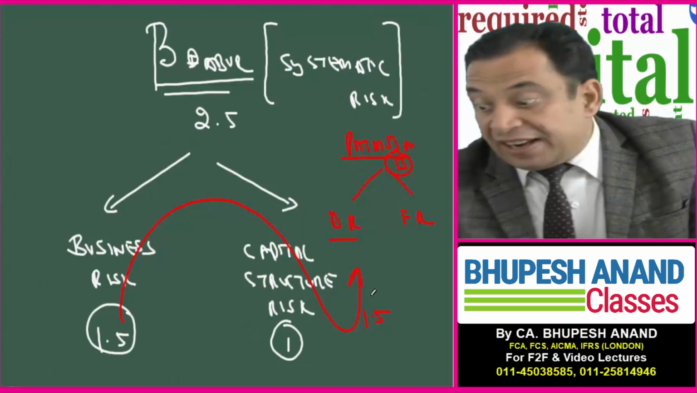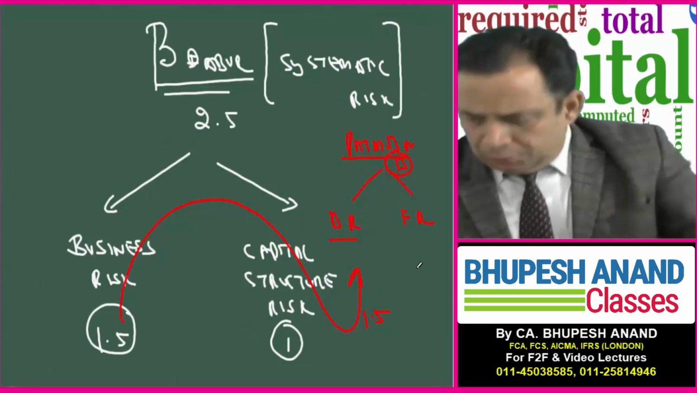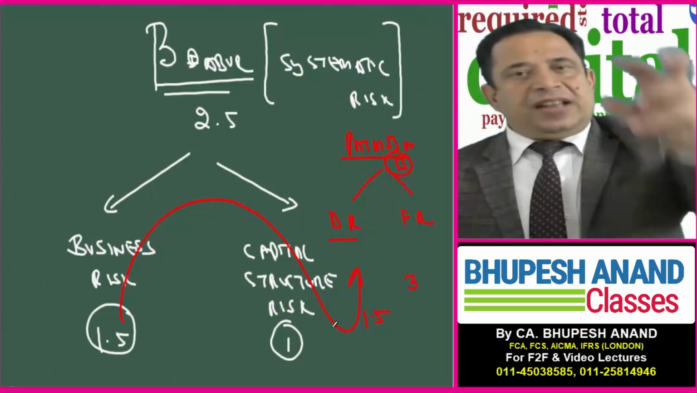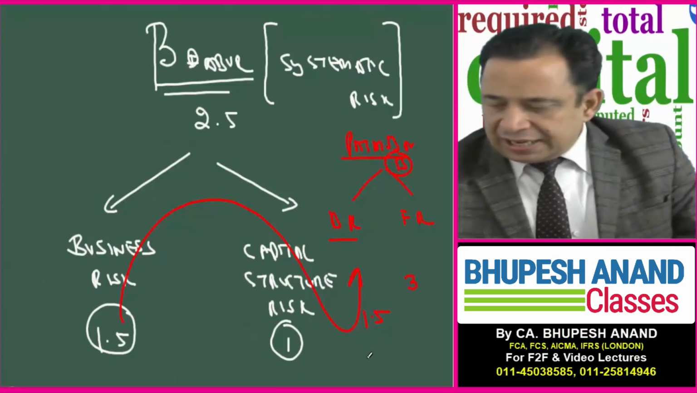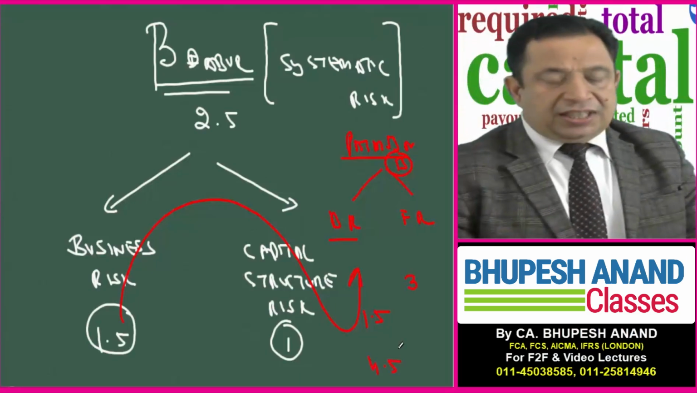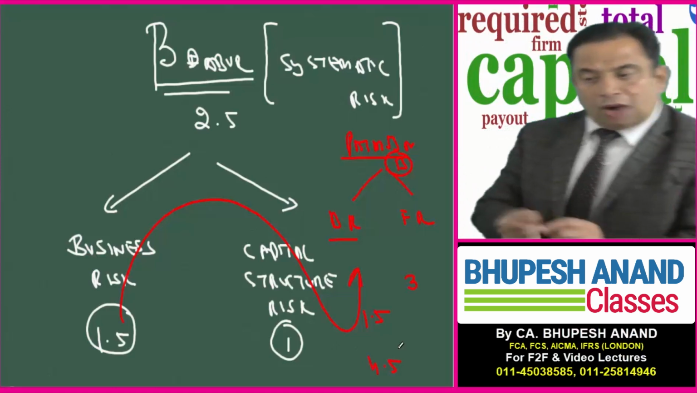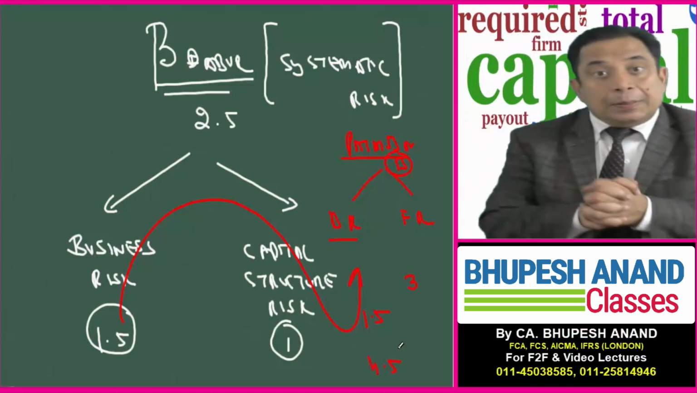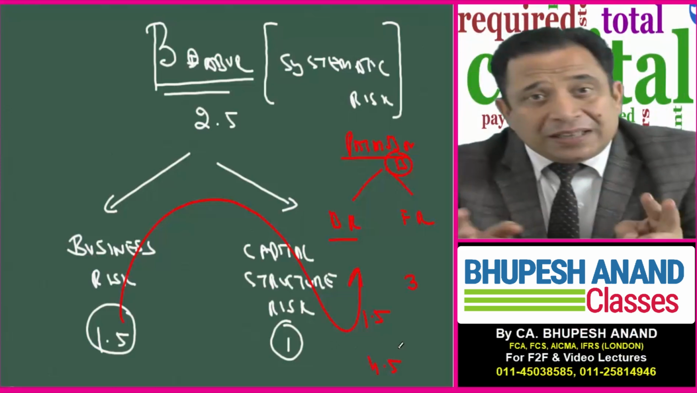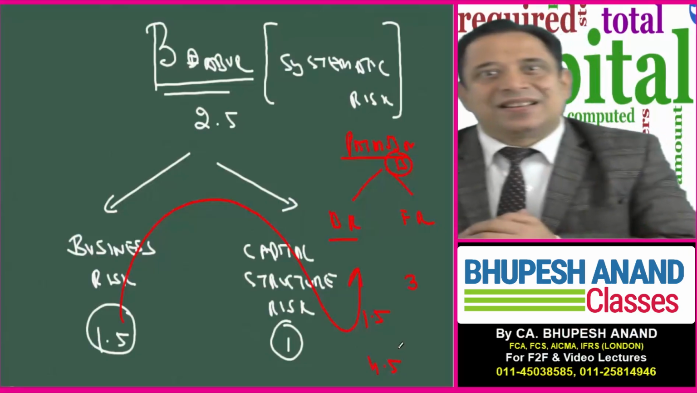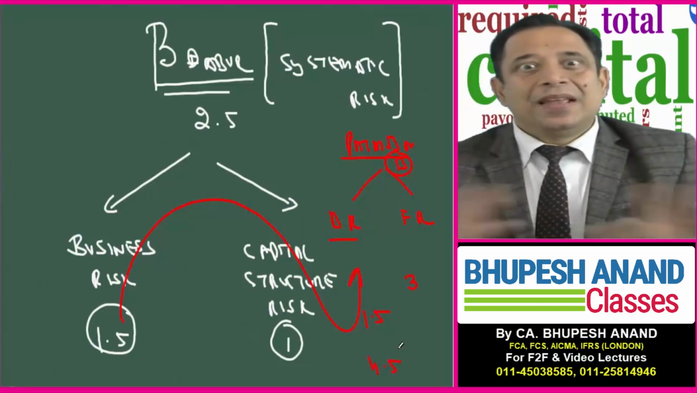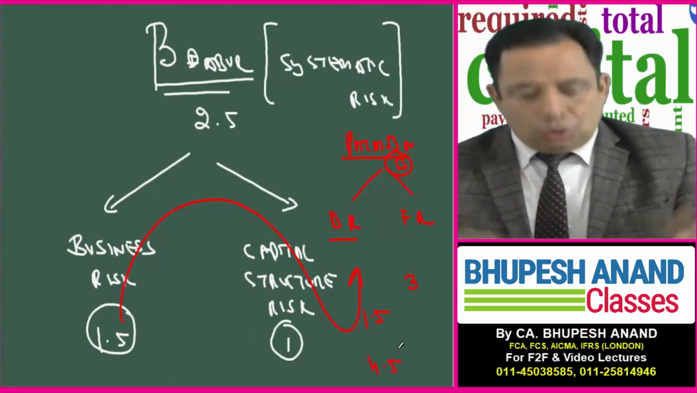But this financial risk can be different. Supposing the financial risk of Patanjali is 3, then I will say beta of Patanjali is 4.5 and beta of Dabur is 2.5. But in both these betas, there is one common factor, that is business risk. Now the business model is the same, the inherent risk is the same.